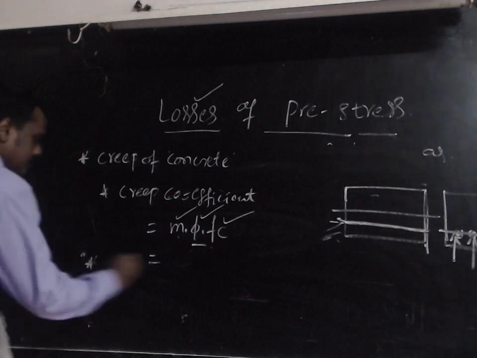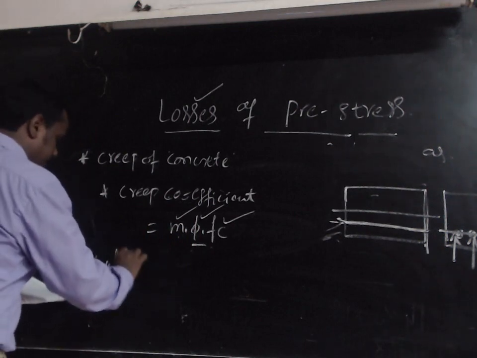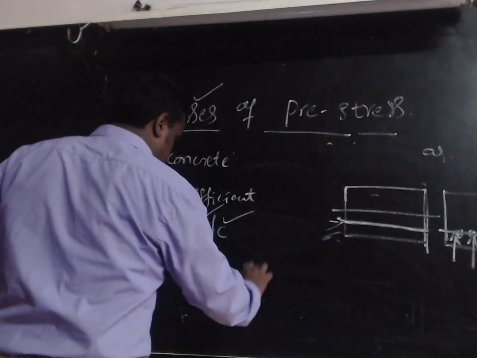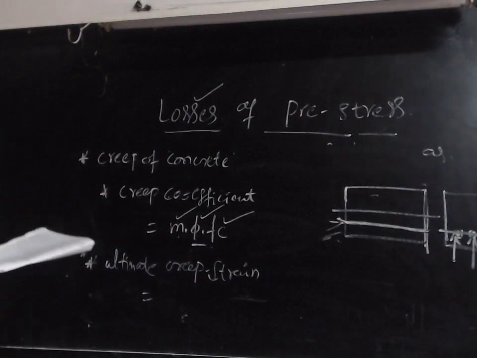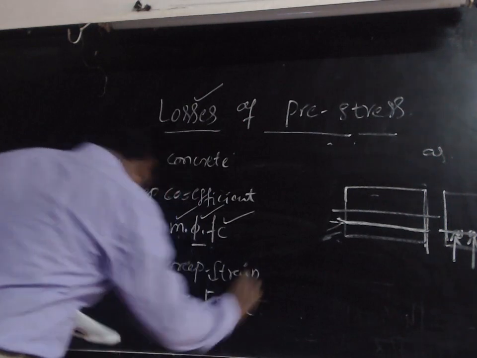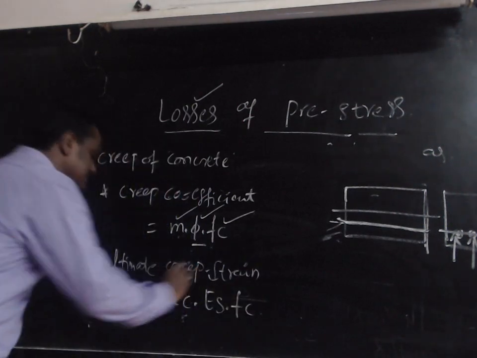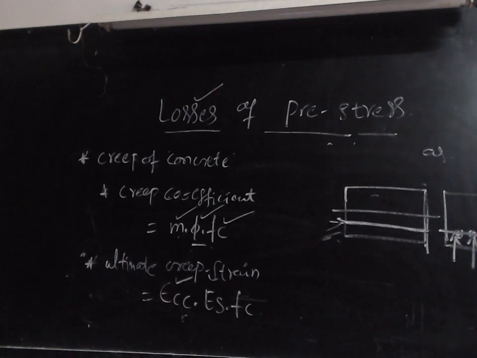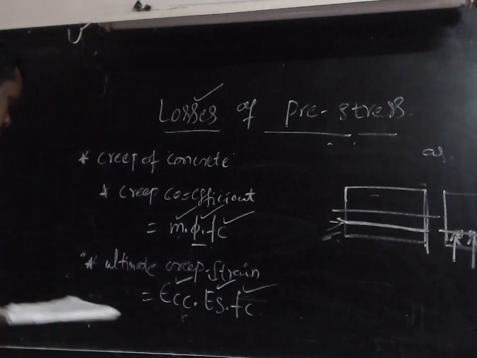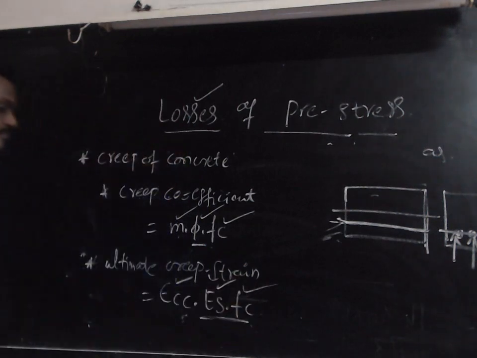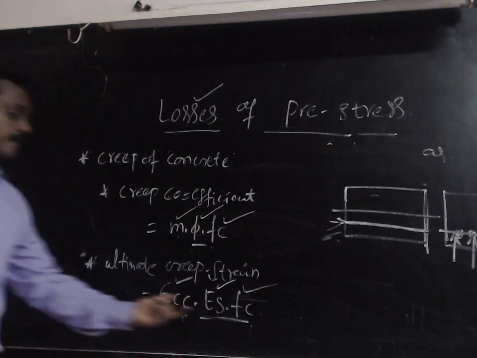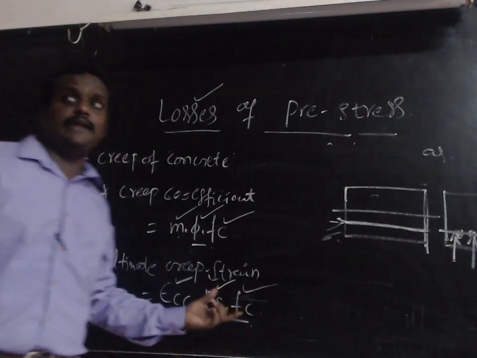And second one, ultimate creep strain method. Okay, this should be calculated by using the formula epsilon cc into Es into fc, where epsilon cc is the ultimate creep strain, okay, and Es is the Young's modulus of the steel and fc is the stress in concrete at the level of steel. Okay, these two will be known because Es is Young's modulus of steel, its value is 2.1 into 10 raised to 5, and fc is the stress in concrete at the level of steel.